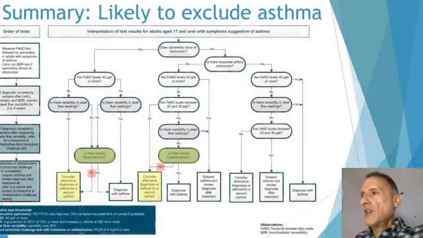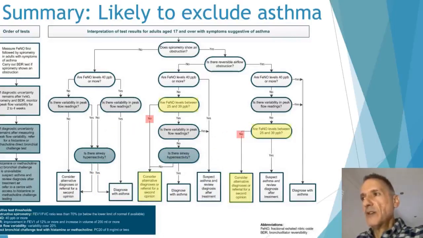As a summary, we are likely to exclude asthma if we get to the point of checking airway hyperreactivity and this is negative, or if the fractional exhaled nitric oxide levels are normal, that is below 25, or if there are no positive tests for asthma.